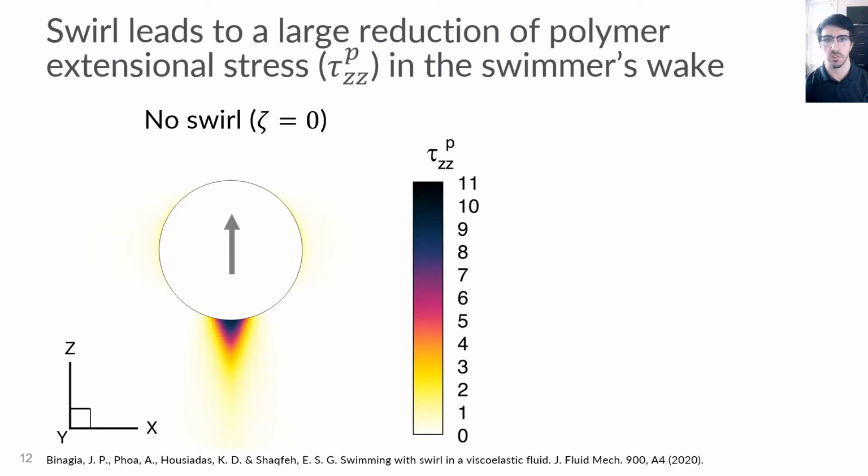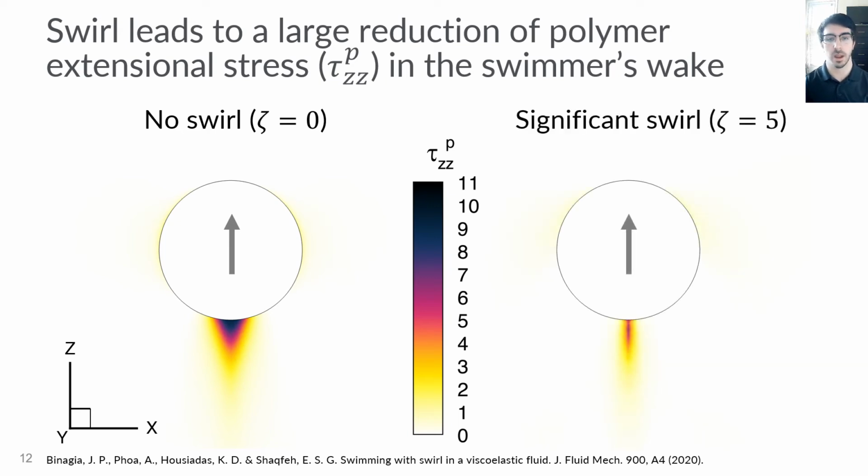To understand the origin of the speed enhancement, we started to look at the stress in the surrounding flow field, specifically the ZZ component of the polymer stress. Shown to the left is this component of the stress in the case of no swirl. Here the swimmer is swimming to the top of the page. What we see is a large elastic wake behind the swimmer. Now if we look to the right, in the case of significant swirl, zeta equal to 5, we see that this elastic wake decreases both in intensity as well as in breadth.